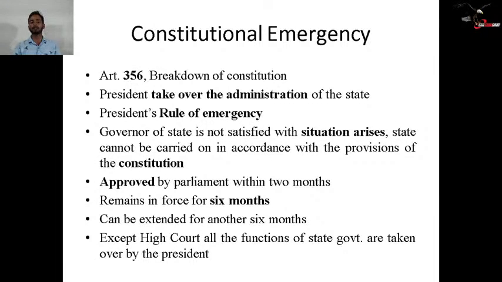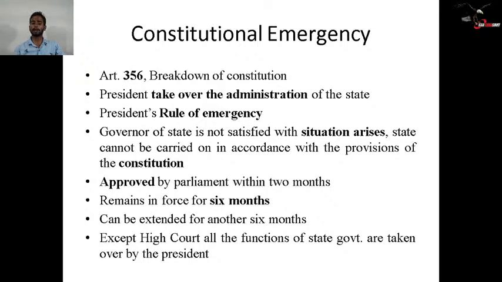Then come the constitutional emergencies, what we call President's rule. Article 356 deals with this: the President takes over the administration of the state, on the advice of the governor of that particular state. Generally it is known as President's rule. When the governor of a state is not satisfied that the state can be carried on in accordance with the provisions of the constitution, what does it mean? It means that when the parties of that particular state fail to form a government, then on the advice of the governor, President's rule is declared according to Article 356.